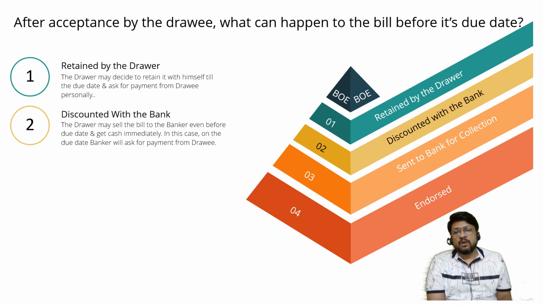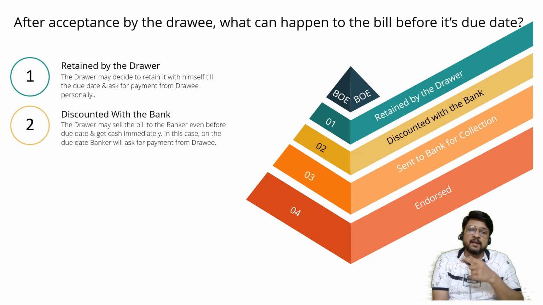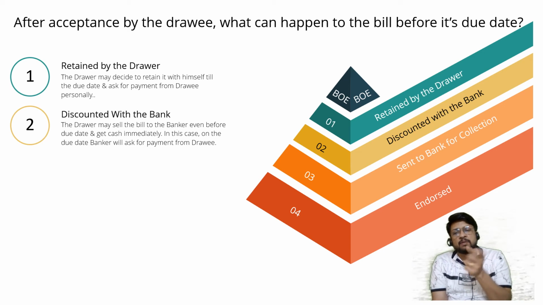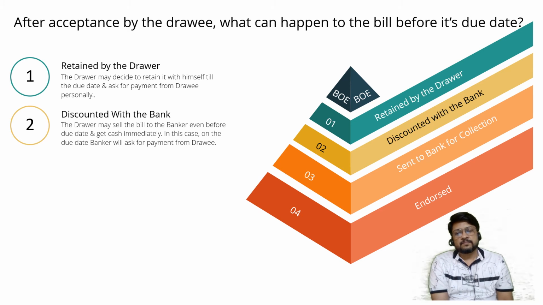In this case, on the due date, banker will ask for payment from the drawee. And it is obvious that banker will not pay full money to the drawer. Banker will pay the bill amount minus discount amount. The net amount will be given to the drawer, but banker will collect the full amount. I hope it is clear to understand. Banker will pay the full amount of bill minus discount to the drawer today, and banker will get the full amount of bill from the drawee on the due date. So banker will automatically get the difference as his income.